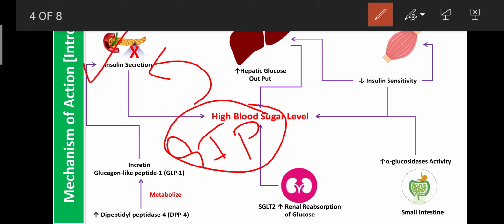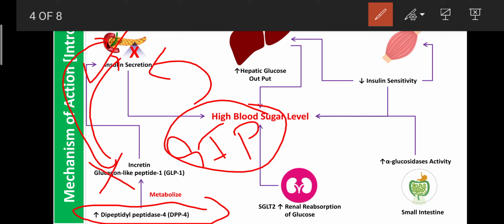But the same GLP-1 also acts on the alpha cells, where it inhibits the release of glucagon. So due to lack of glucagon, the glycogen cannot be metabolized. And second, like GIP, it also enhances insulin secretion. But this enzyme metabolizes or inactivates GIP and glucagon like peptide 1. So due to that, the sugar level is increased.